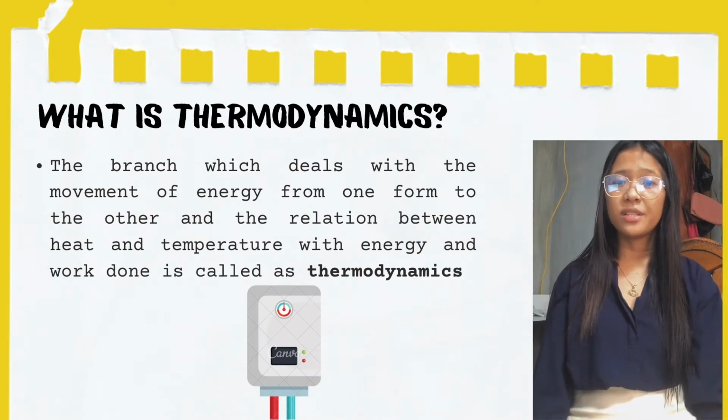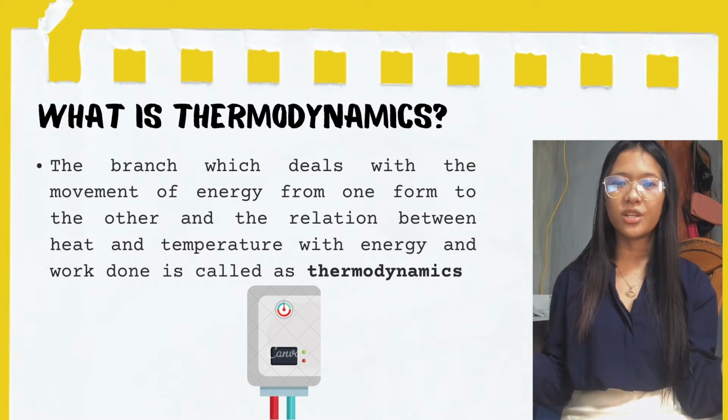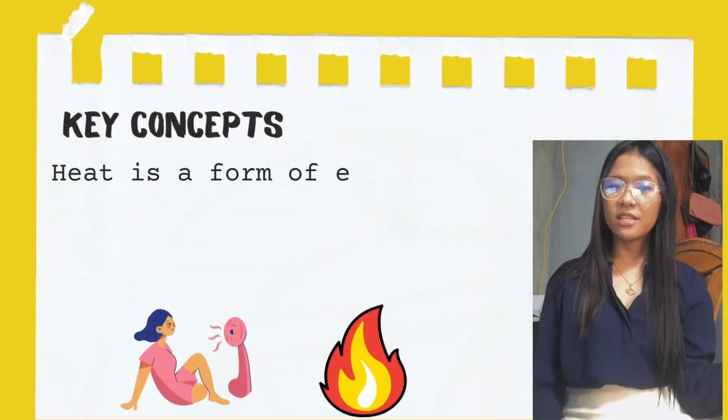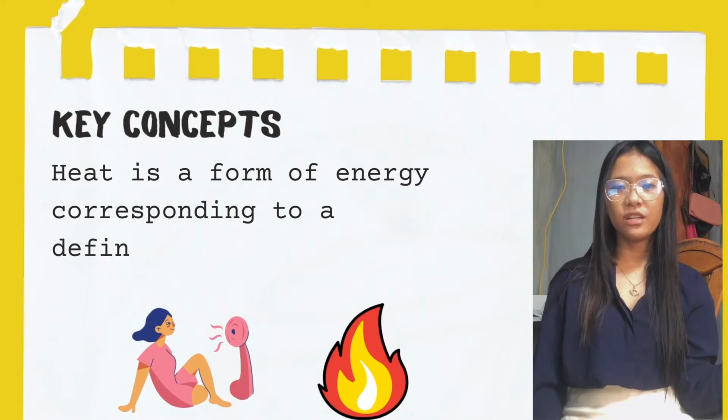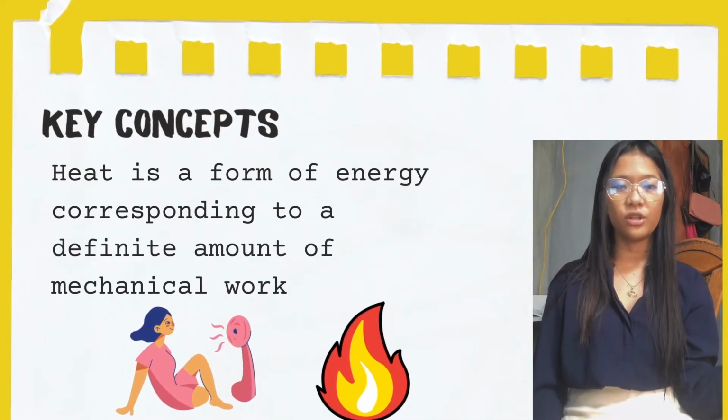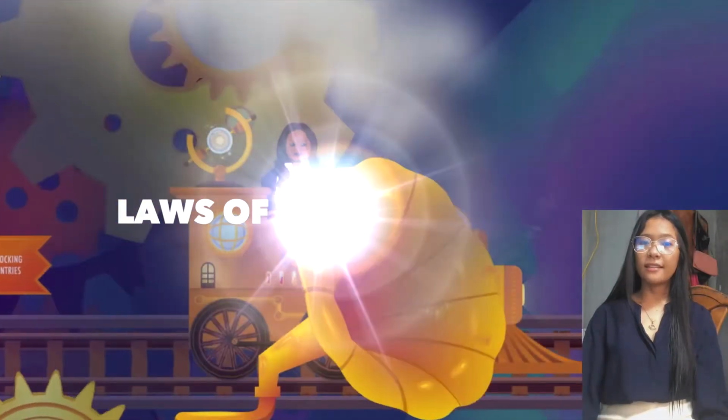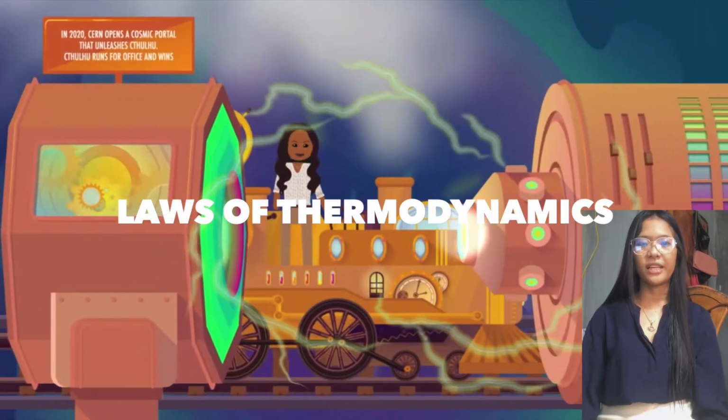Thermodynamics is a branch of physics which deals with the movement of energy from one form to another, and the relations of heat and temperature with energy and work done is called thermodynamics. The key concept is that heat is a form of energy corresponding to a definite amount of mechanical work. And now let us proceed to the laws of thermodynamics.